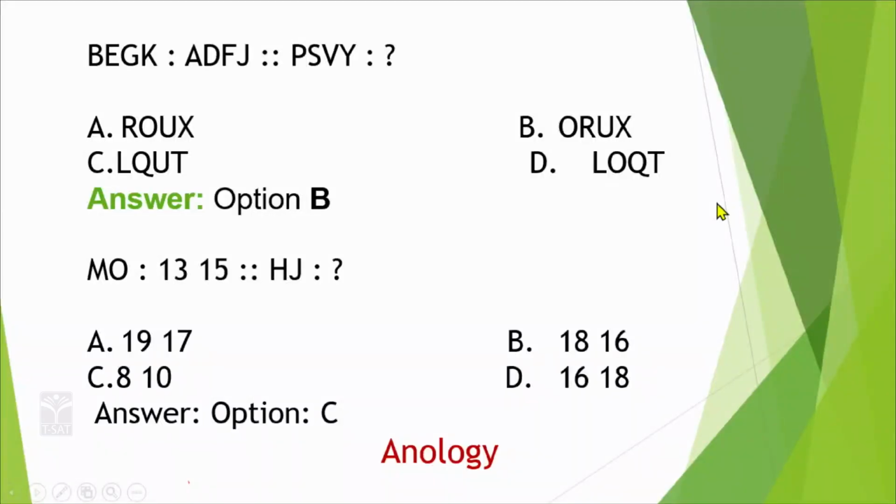B, E, G, K, A, D, F, G, P, S, V, Y. This question comes as an analogy. This is called analogy. Means here one group of letters will be given. So you have to identify what is the fourth one. When you observe it very clearly, B, A. See it. B, A means reverse order. Okay. Then what is the next one here?